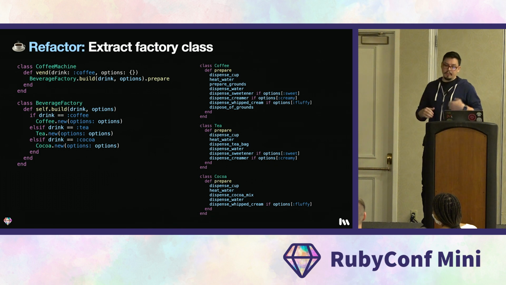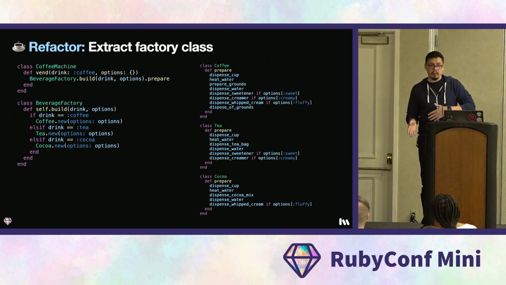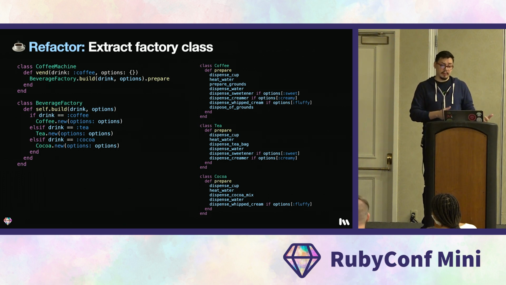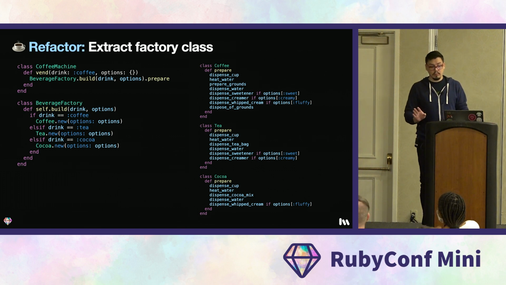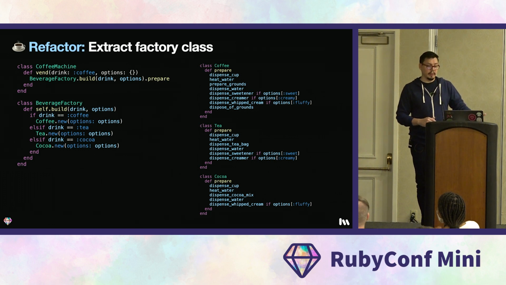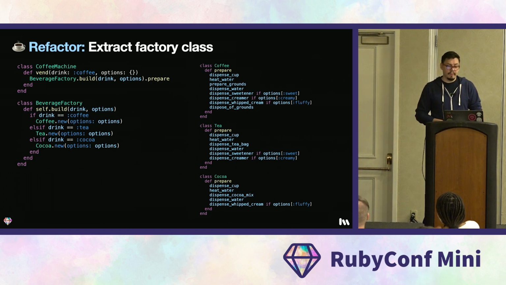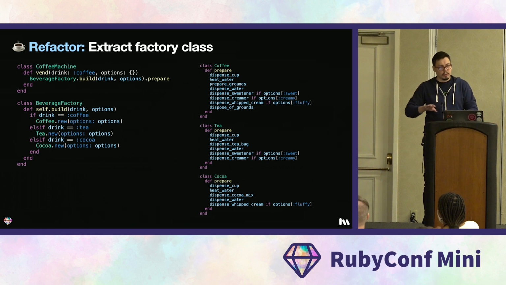Okay, so here we've pulled class instantiation out into a factory class. Its only job is to choose which class to build based on which drink was selected. Now the when method only has the one remaining responsibility, to prepare beverages. And it is now open-closed. That means we'll never have to modify the when method again when we want to extend the functionality of the coffee machine. The when method is now set to be open for extension, but closed for modification.